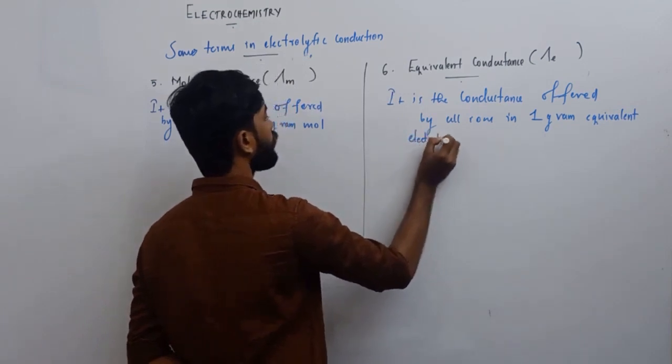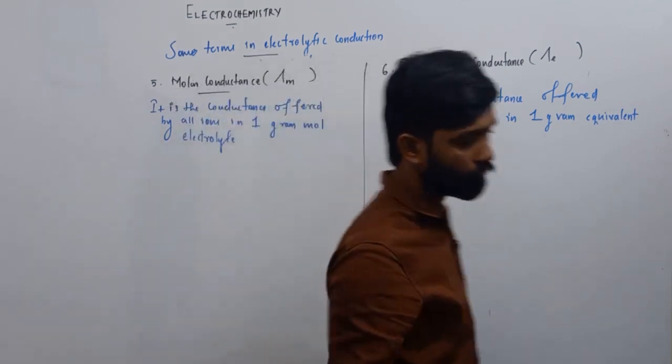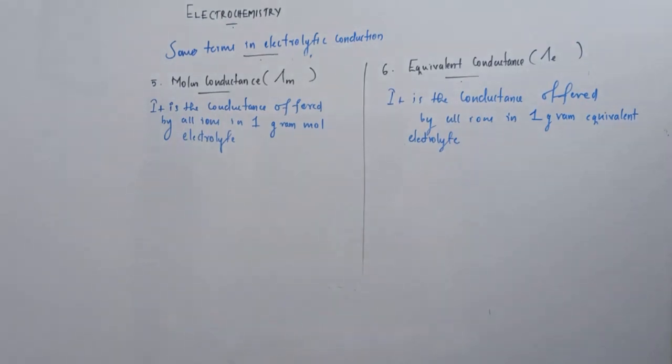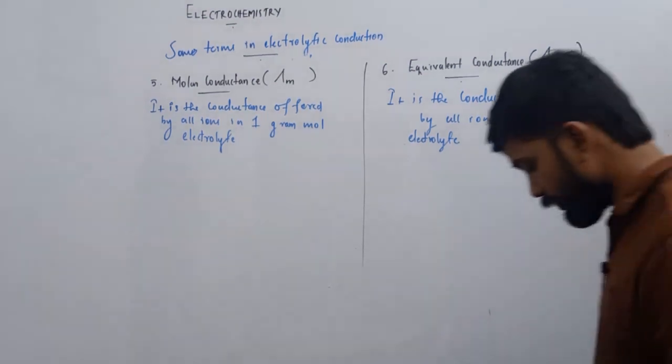That is the difference. If there is 1 mole electrolyte in a conductivity cell, the conductance offered by all its ions is molar conductance. If there is 1 gram equivalent electrolyte in that cell, the conductance offered by all ions is defined as equivalent conductance.